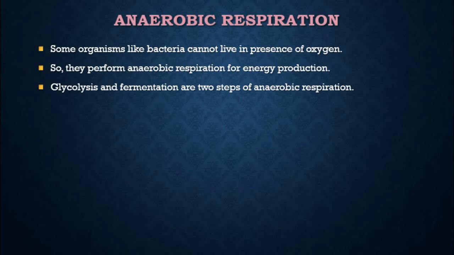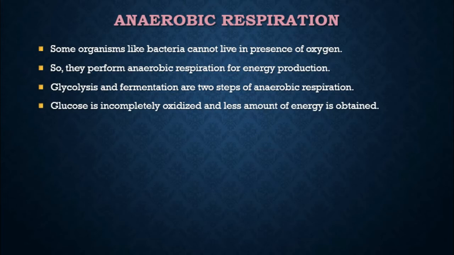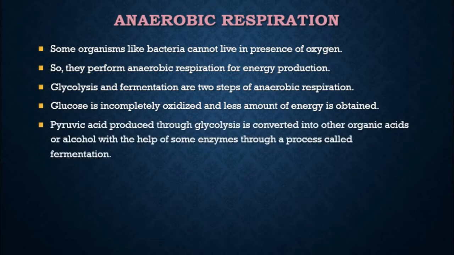So in anaerobic respiration, glycolysis and fermentation are the two important steps. Glucose is incompletely oxidized and only a small amount of energy is obtained in this type of respiration. Pyruvic acid produced through glycolysis will be converted into other organic acids or alcohol with the help of enzymes in this process. This process is called fermentation. That is, formation of alcohol is a result of fermentation.